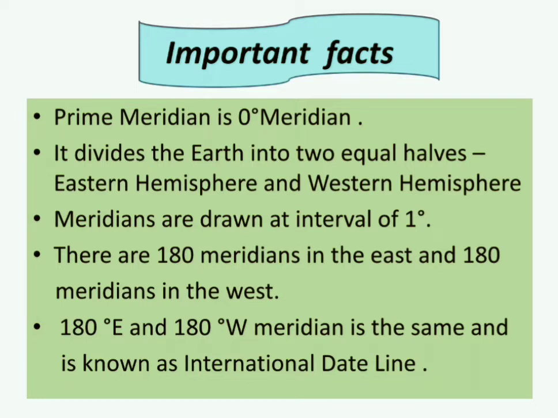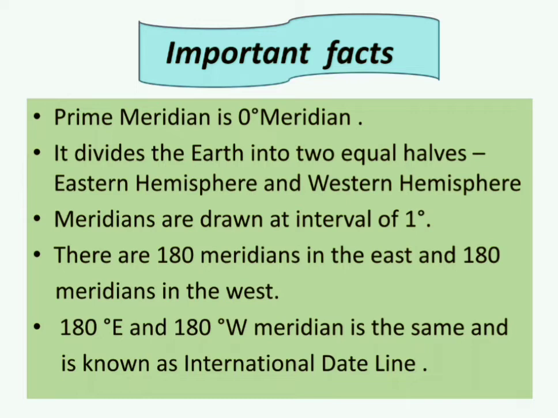180 degree east and west meridian is the same and is known as international dateline. See, 180 degree east meridian and 180 degree west meridian, these are the same. There is only one line which is 180 degree east and west meridian. It lies opposite to the prime meridian.